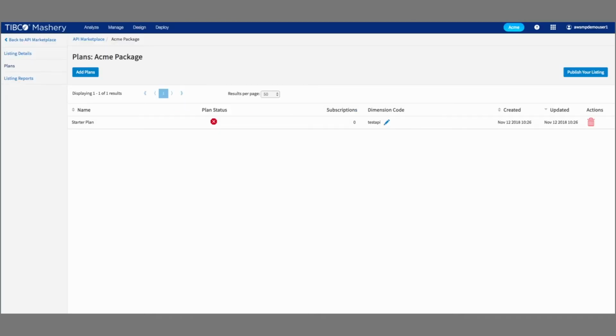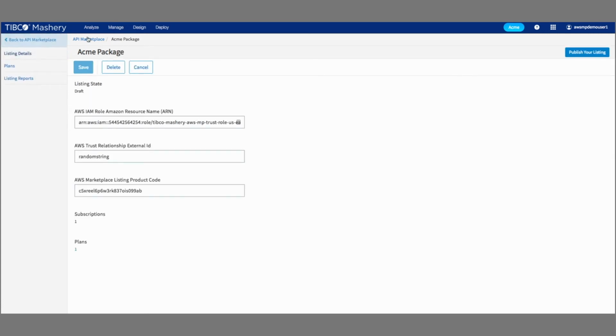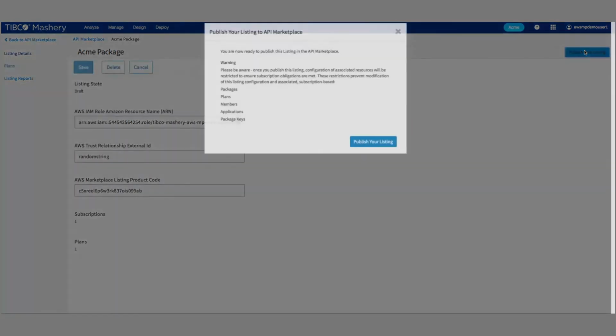Now, if I go back to the Mashery page and I hit refresh, now that this subscription has been done, I can see that my plan status is now green. I can go back to my listing details here, or I can go back to my marketplace, and I can see that my status is still in draft mode. So let's go into here. We'll click Publish Our Listing.